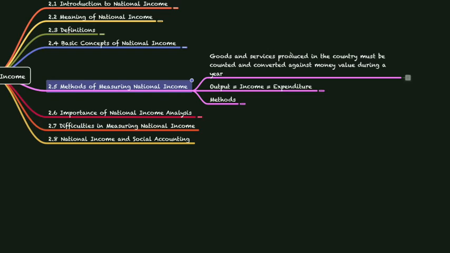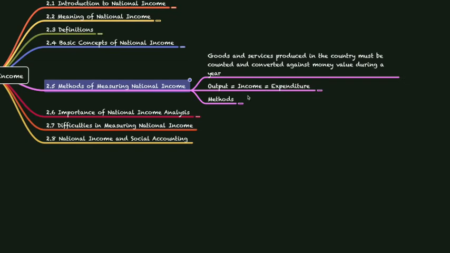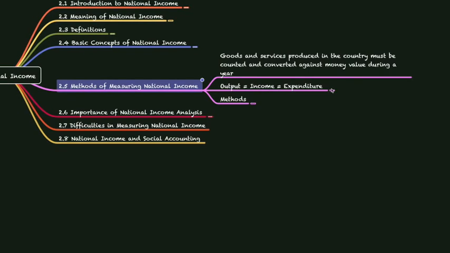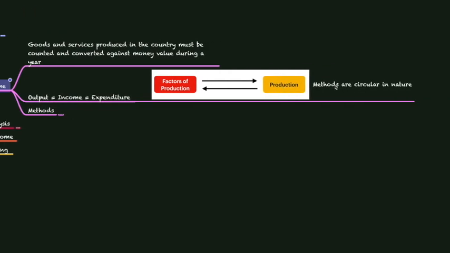The goods and services produced in the country must always be counted and converted into money value during any year. If this is done properly, the output is equal to income and is also equal to expenditure, because the methods are circular in nature.